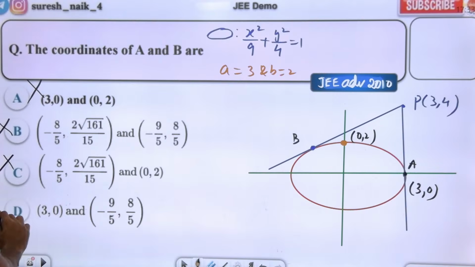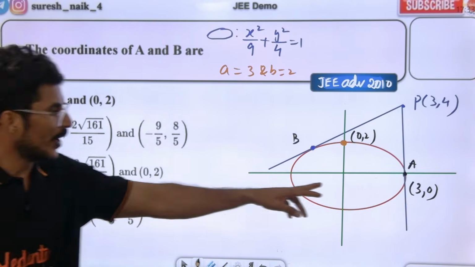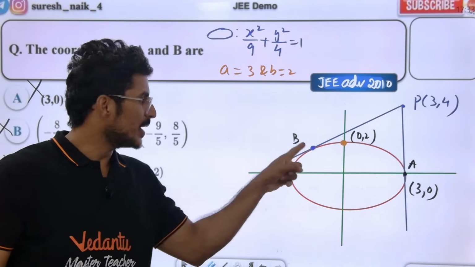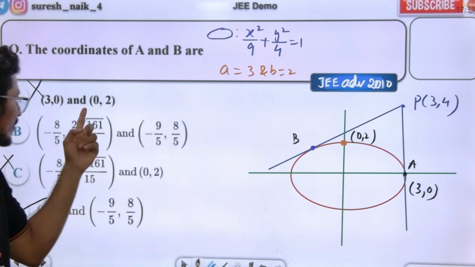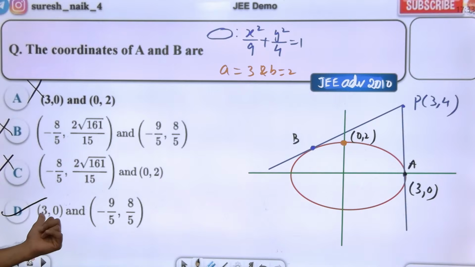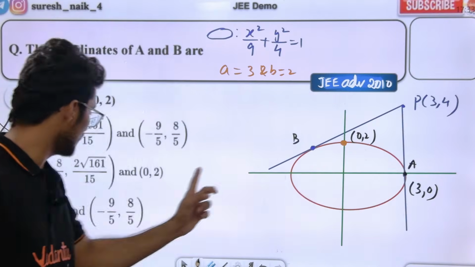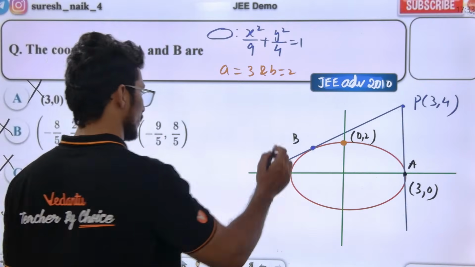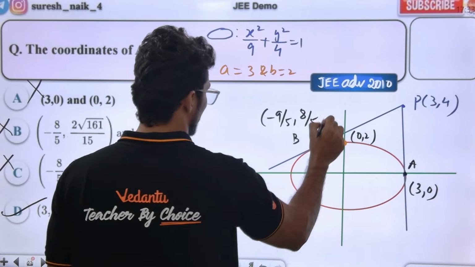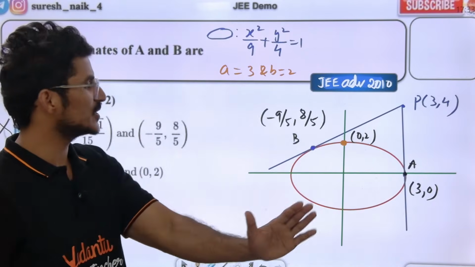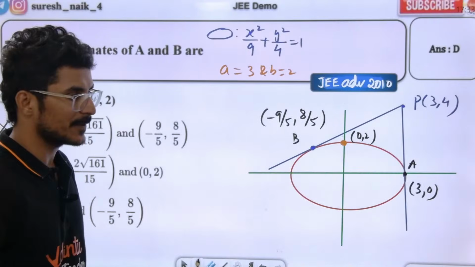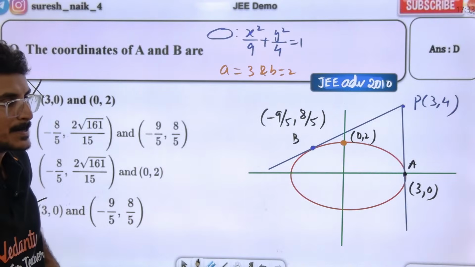This will definitely not come. If the a point is 3,0, then 0,2 is here, so the b point definitely should not be 0,2. They have given 0,2 in option a, so option a is out. Definitely if a is 3,0, then b should be -9/5, 8/5. So with the diagram, using a little common sense, we can answer. Option D for Delhi Baba is the right answer.